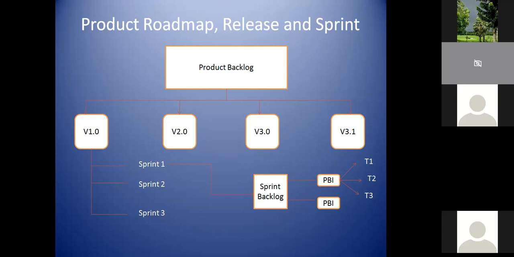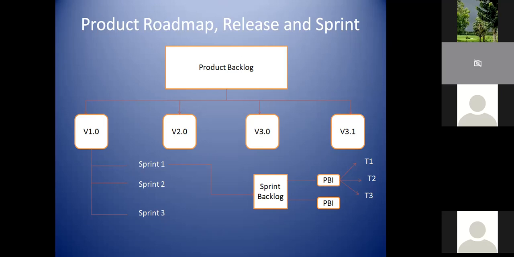So every sprint should have a sprint backlog, and every sprint backlog will have multiple PBIs. What are PBIs? Product backlog items, which we will talk about when we discuss the product backlog in detail. So every sprint backlog will have multiple PBIs, and once the sprint starts, every single PBI gets broken down into task level, so that the team or the individual will be able to manage a single task. So 3 levels we have seen.